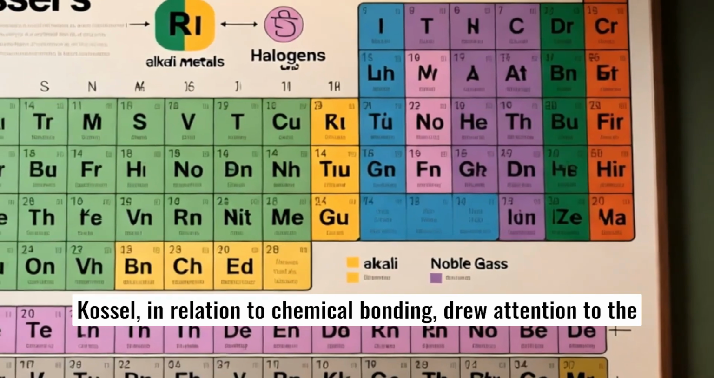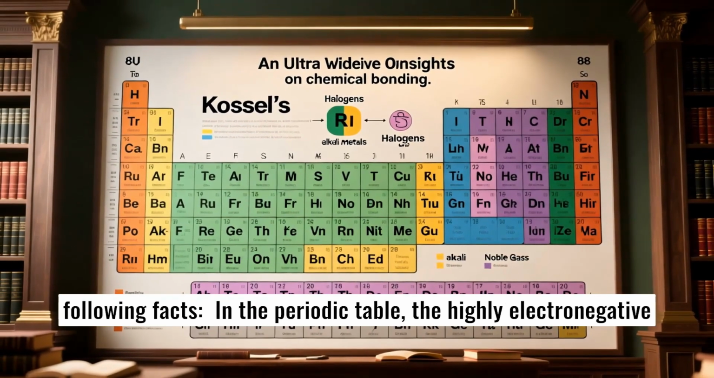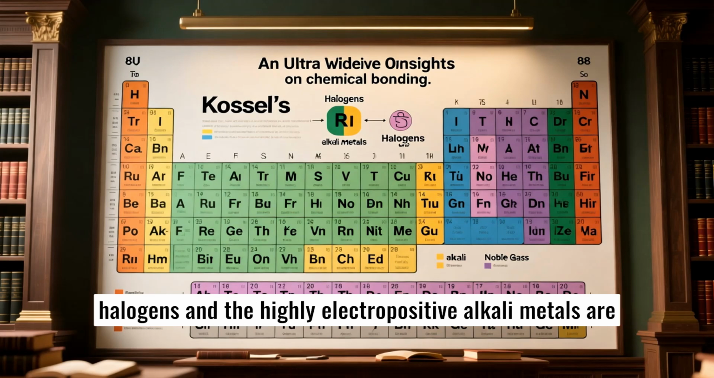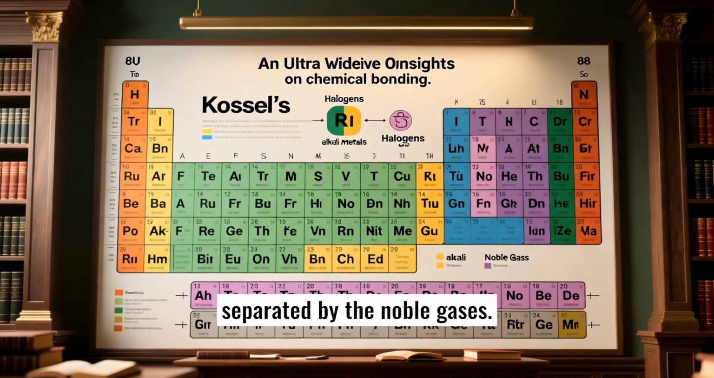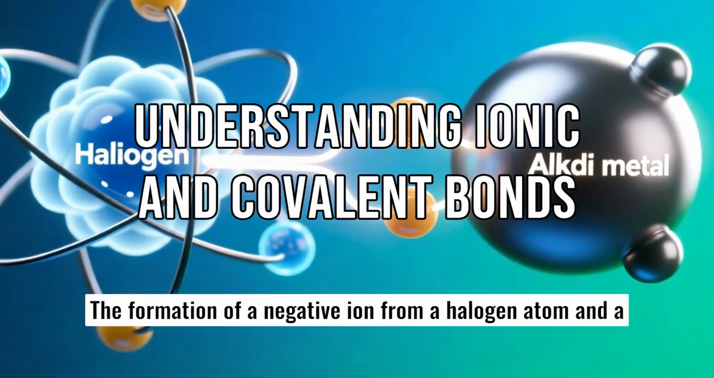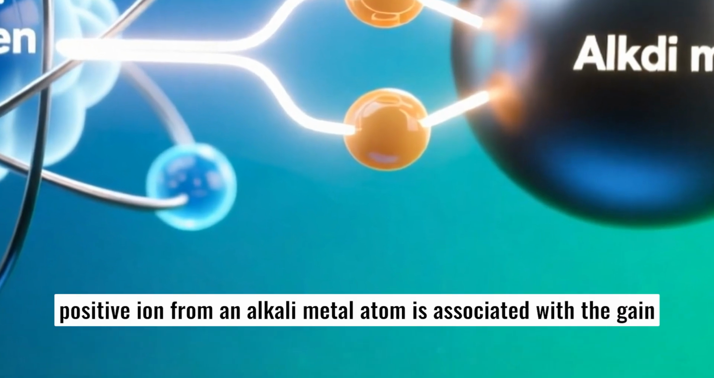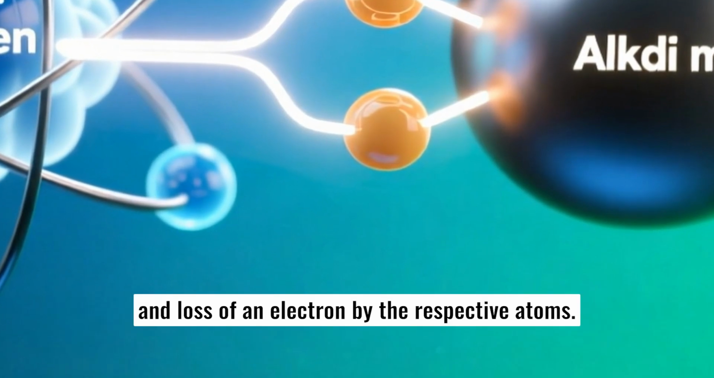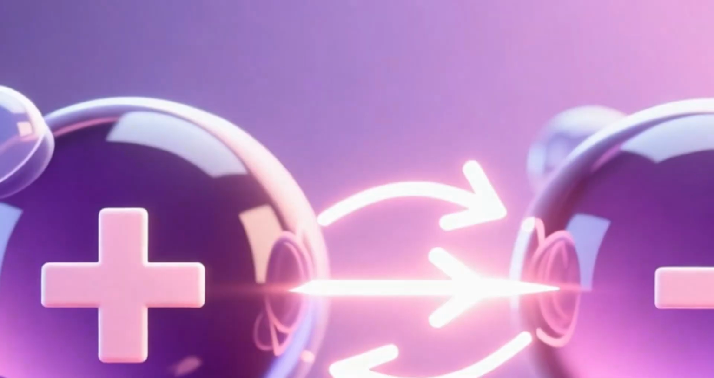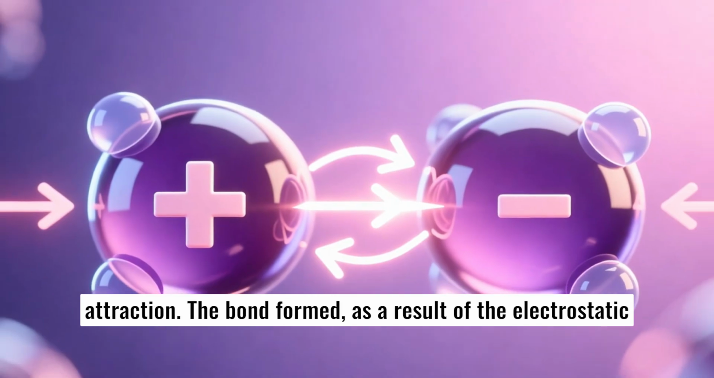Kossel, in relation to chemical bonding, drew attention to the following facts. In the periodic table, the highly electronegative halogens and the highly electropositive alkali metals are separated by the noble gases. The formation of a negative ion from a halogen atom and a positive ion from an alkali metal atom is associated with the gain and loss of an electron by the respective atoms. The negative and positive ions are stabilized by electrostatic attraction.